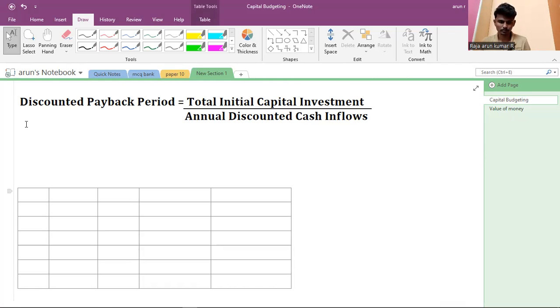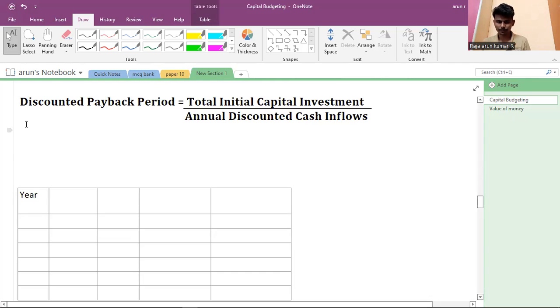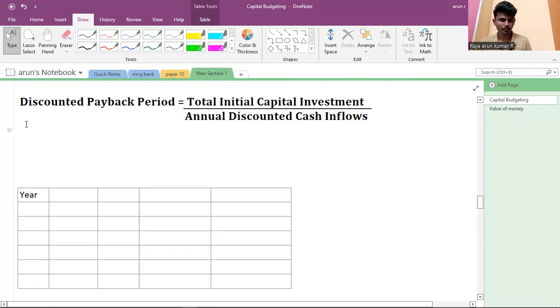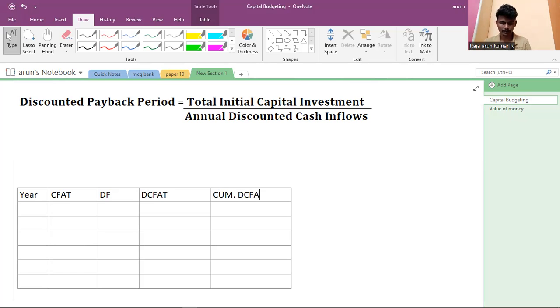Number, year, cash flow after tax, discounting factor, then discounted cash flow after tax, cumulative discounted cash flow after tax.